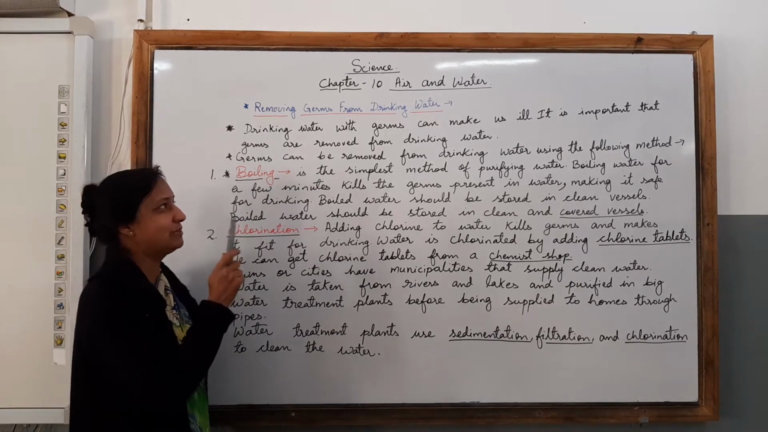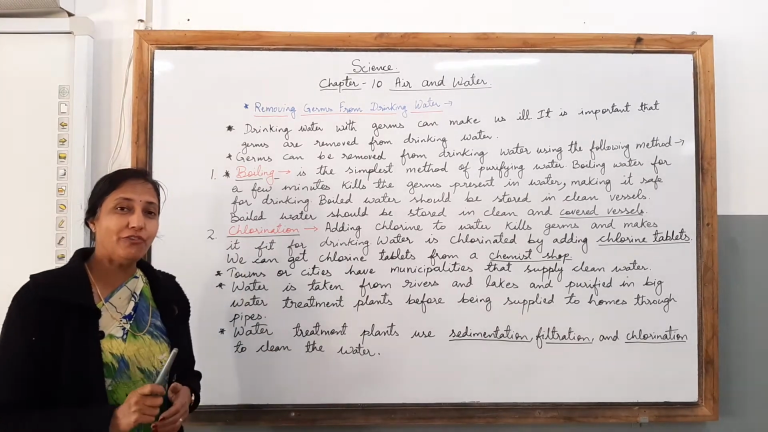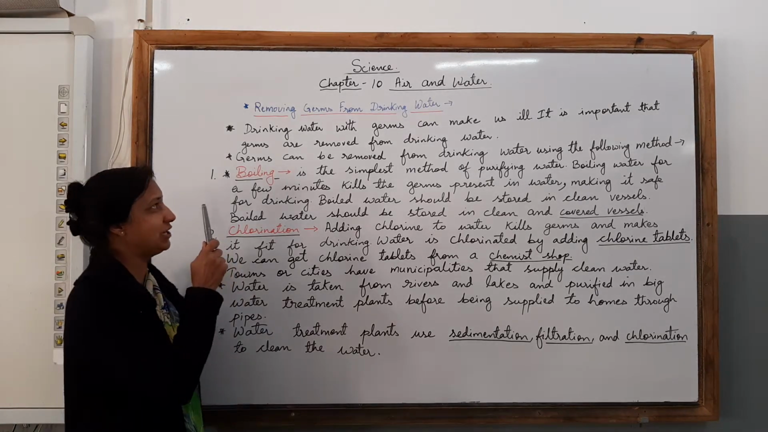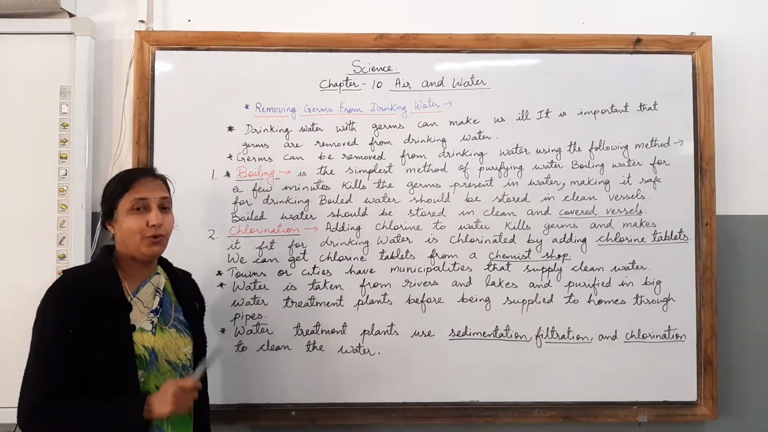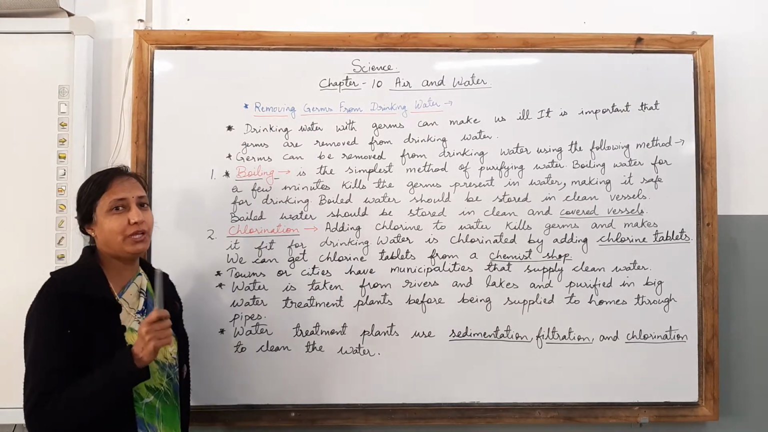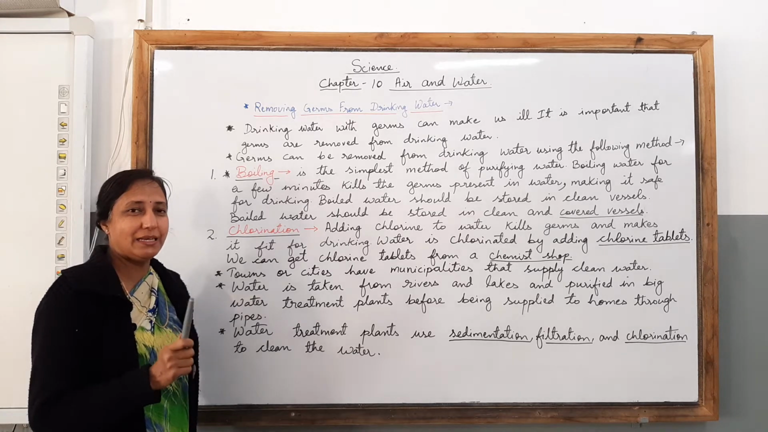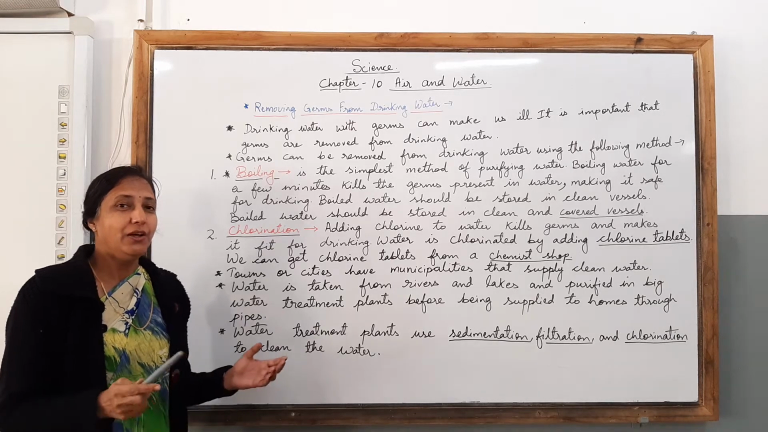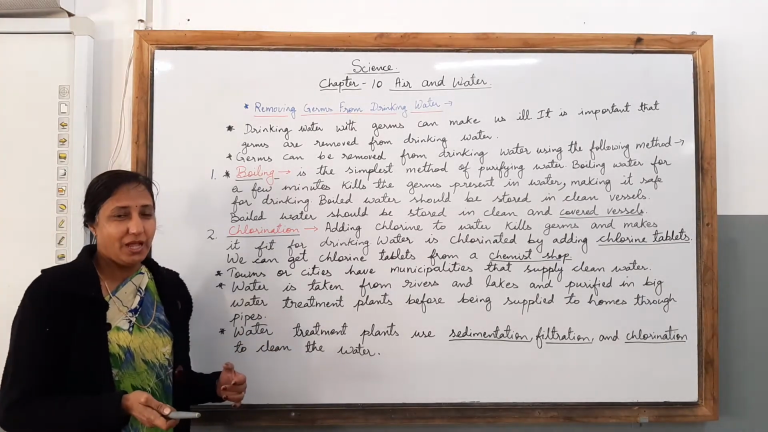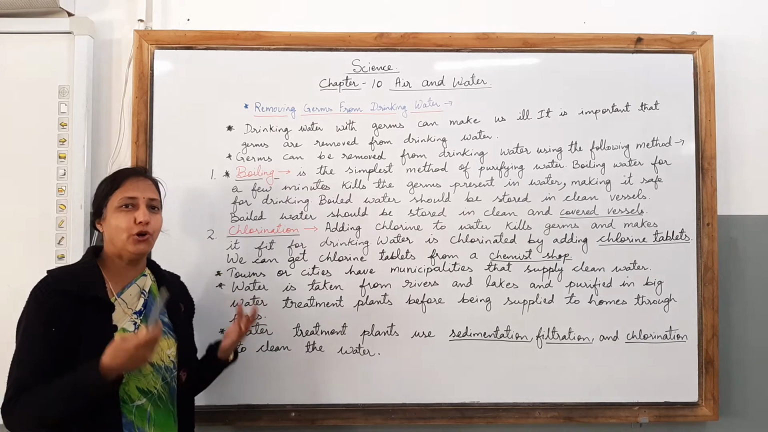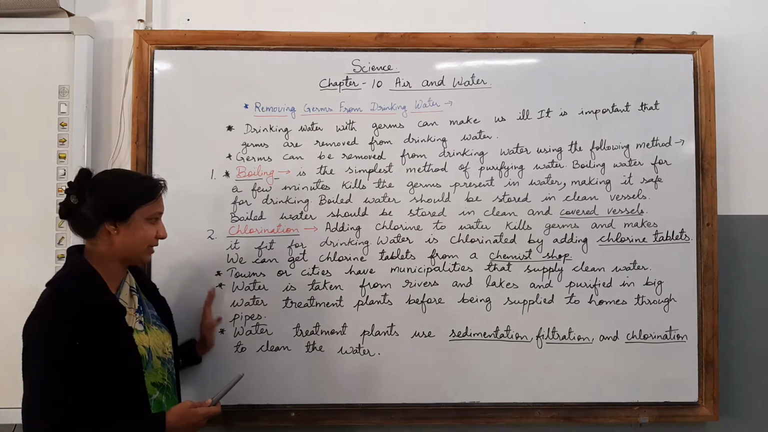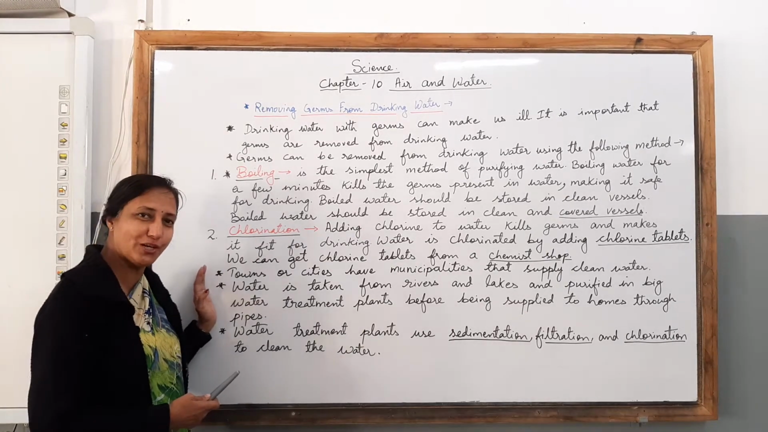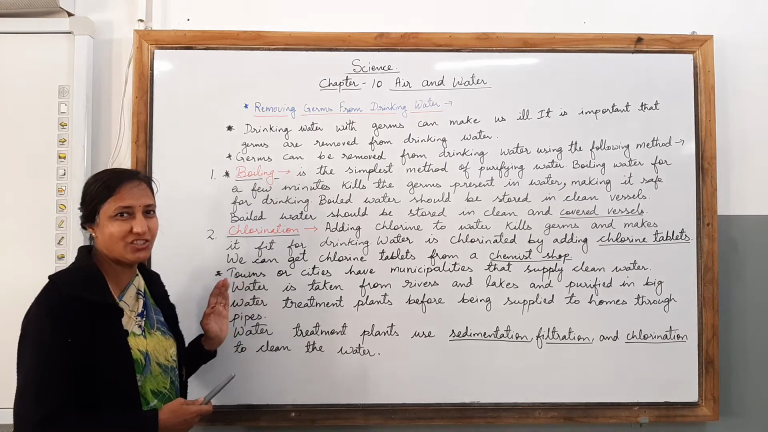Children, drinking water with germs can make us ill. It is the most important fact which you are learning in today's class. Clear? So it is important that germs are removed from drinking water. Once when we are drinking, we should drink pure water. As now everyone is having some or the other kind of purifier in the house and you are getting it from the market and then you are using that water for drinking. But these two methods are simple. They are used to make water free of germs. So let's see what are the two methods children.